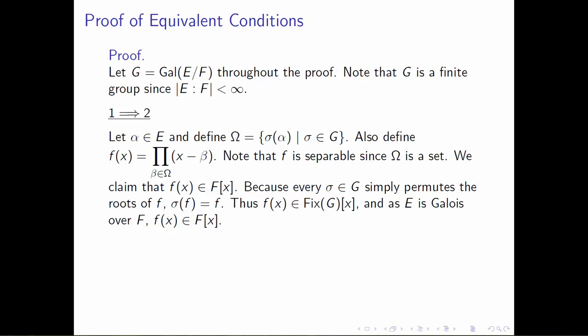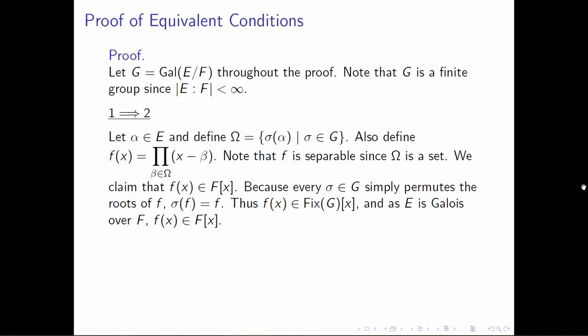The reason for this is that every sigma that belongs to the group G, so every sigma in the Galois group of E over F, simply permutes the roots of f. So if we look at where beta goes, it goes to some other element in the set omega. And so all that's happening when we apply sigma to the polynomial f is that we're shuffling the order in which we multiply these x minus betas inside this product. We're just changing the order in which we multiply them. But E adjoined x is a commutative ring, so it doesn't matter the order in which we multiply these things together.